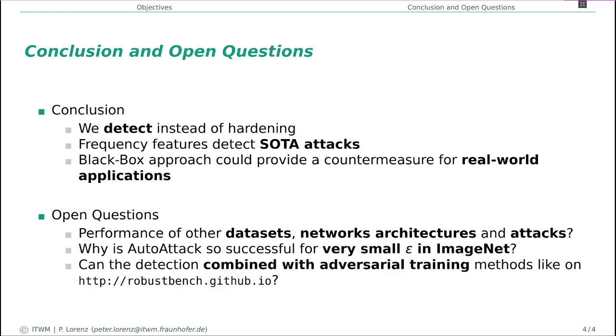We still have many open questions. So, the first is, how do the detectors perform on other datasets, network architectures, and attacks? The second, why is AutoAttack so successful for very small epsilons on ImageNet? The third, can the detection be combined with adversarial training methods?